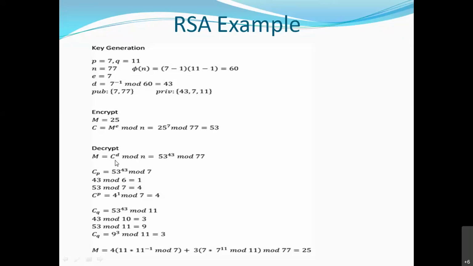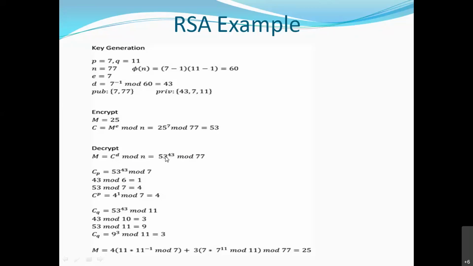Now how will she decrypt it? She will use her private key. What is the formula to decrypt? C raised to D mod n. So C is 53 raised to 43, where 43 is her private key. 53 raised to 43 mod n. Can you do this calculation? 53 raised to 43? No one can do this easily.